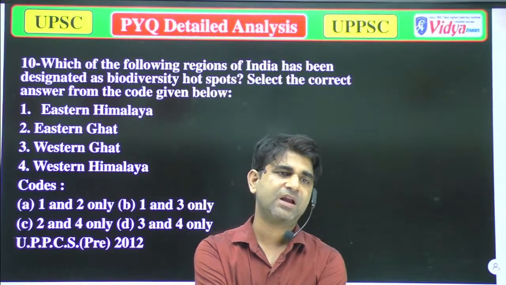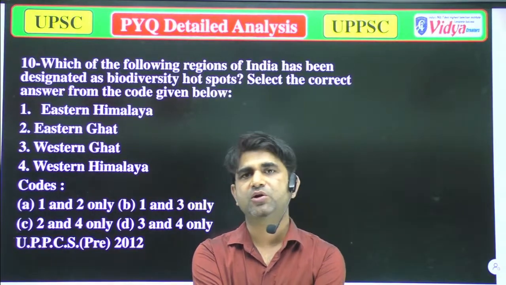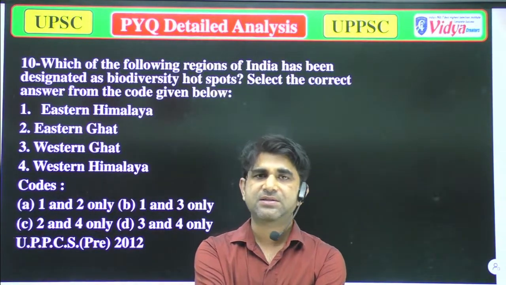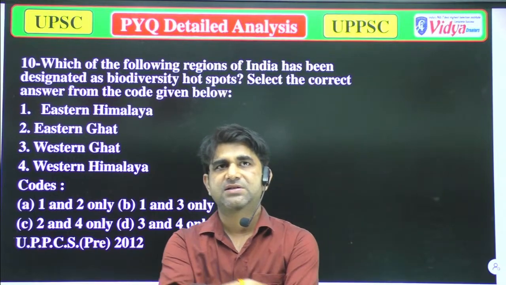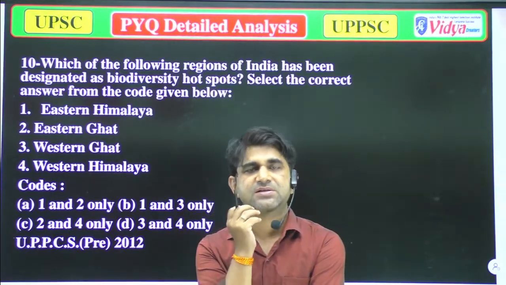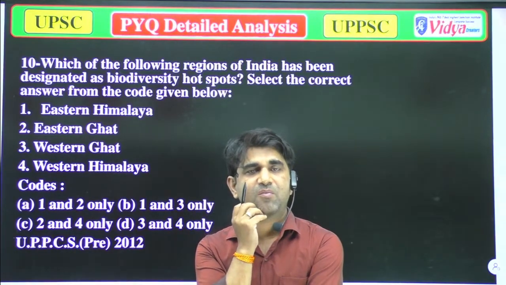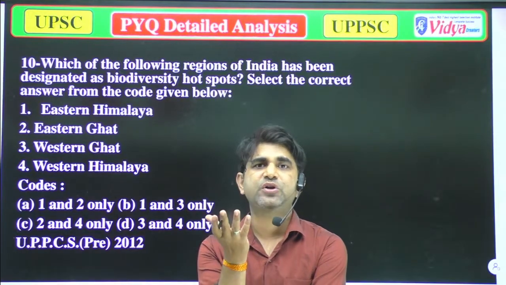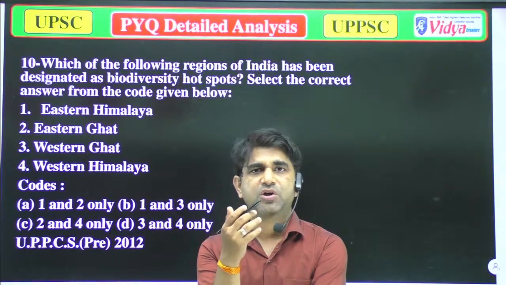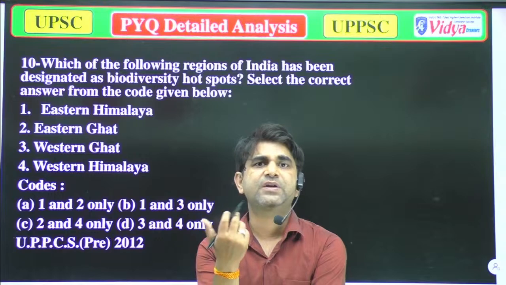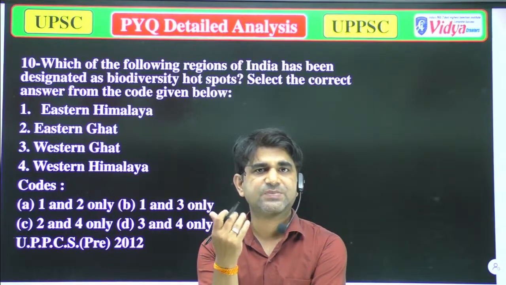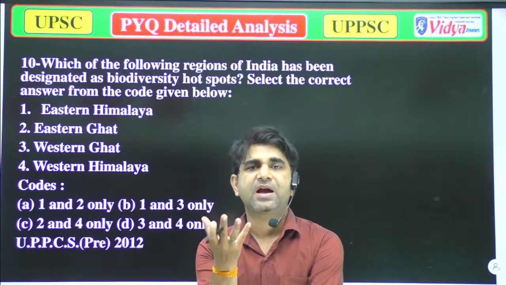If you have some knowledge about biodiversity, you can understand what it is. When someone asks you what is biodiversity, you can say, sir, biodiversity is a term in which we talk about the variation in the species of living organisms at a specific area.